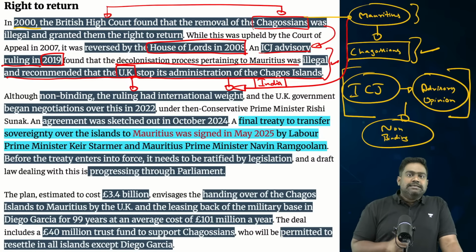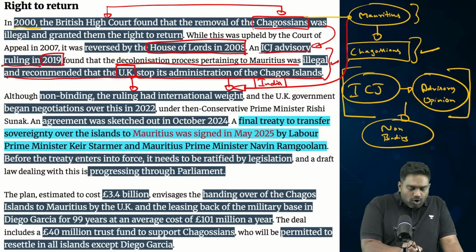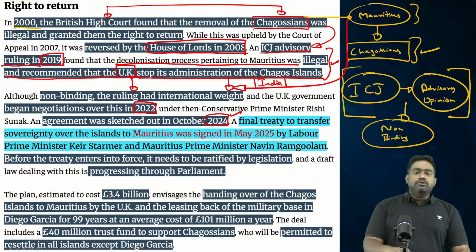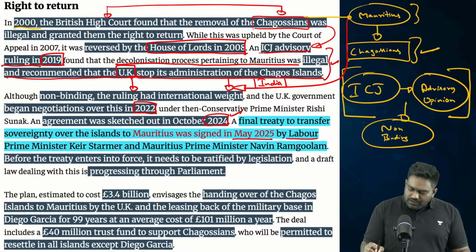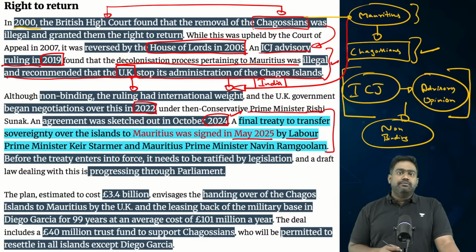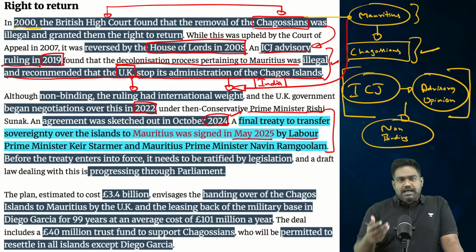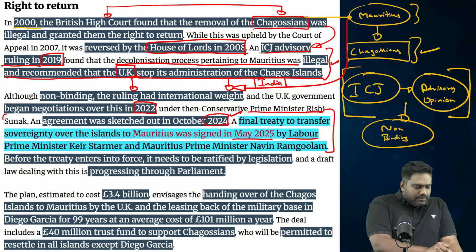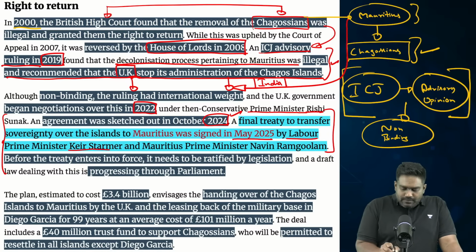So what the UK did, it started negotiating with Mauritius from 2022 onwards. And they finalized an agreement in 2024, which has been signed in 2025. The talks were initially led by then British PM Rishi Sunak, who's also of African Indian descent. And it was finalized by Keir Starmer last year.